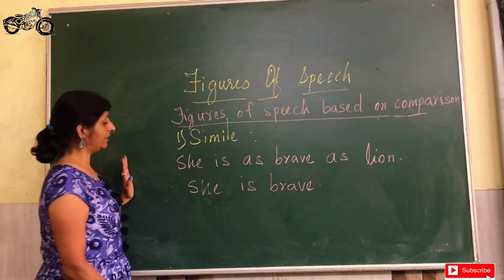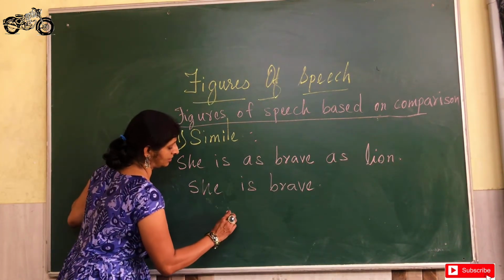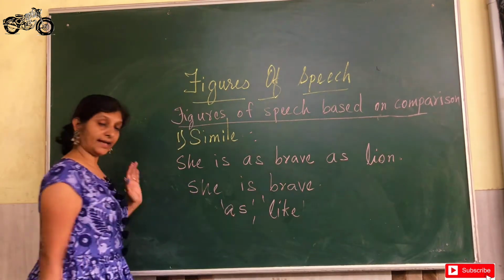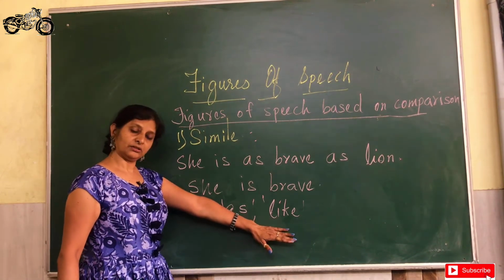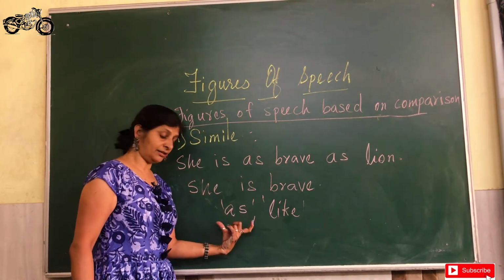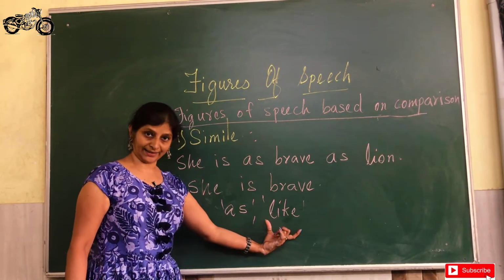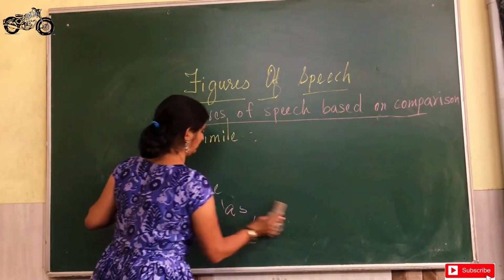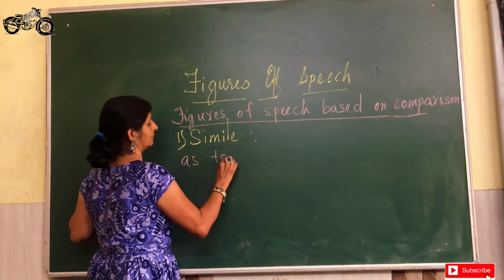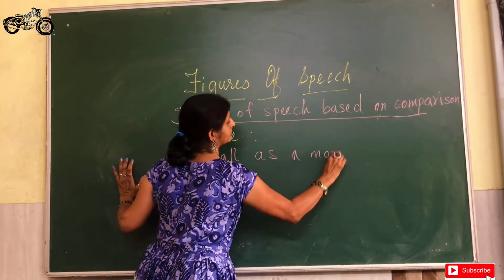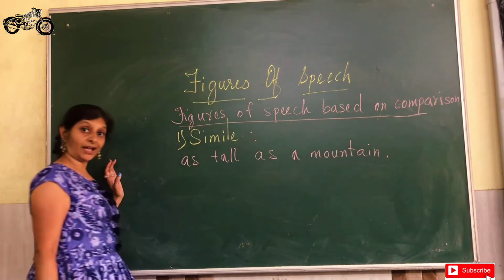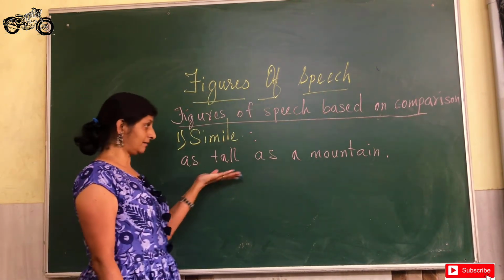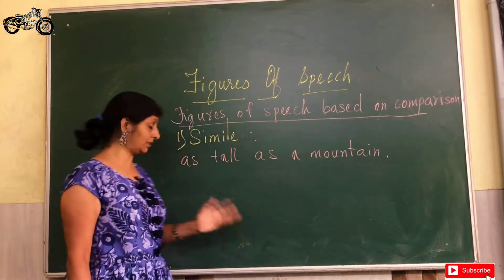In simile we find words for comparison, as and like. So the comparison will be made using the words as and like. To give you a few more examples: as tall as a mountain. This is an unlikely comparison. Nobody can be as tall as a mountain.